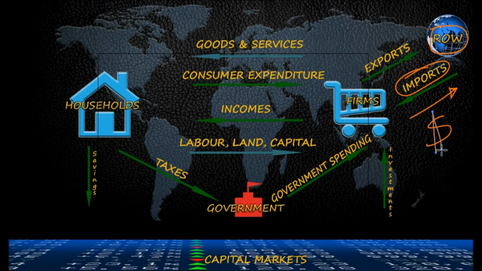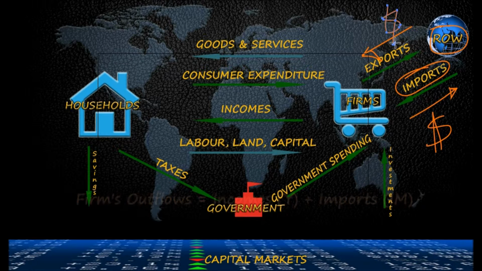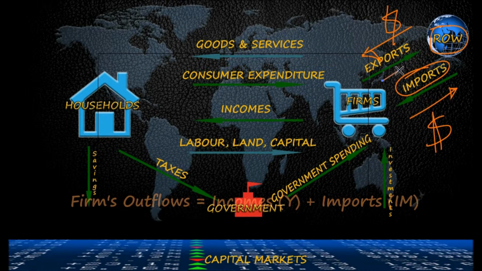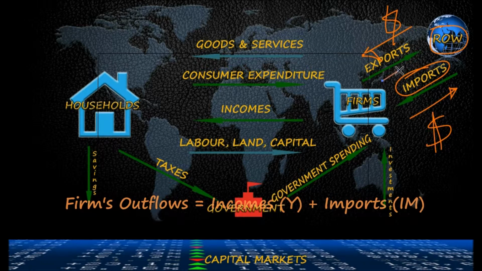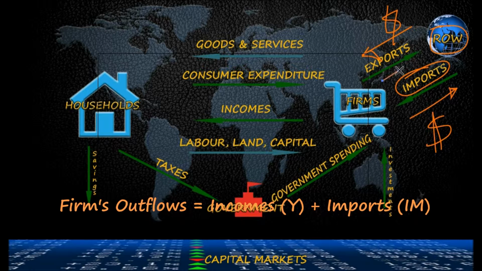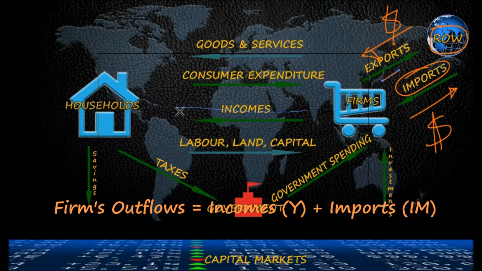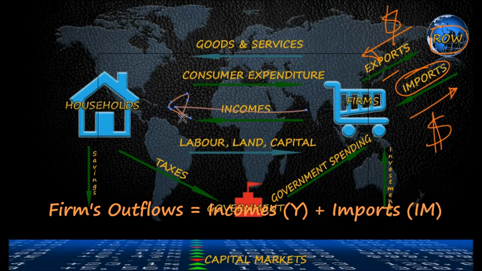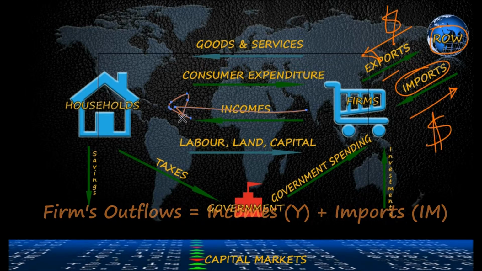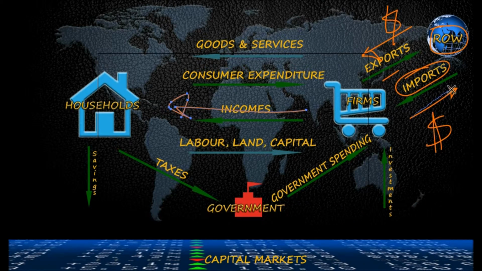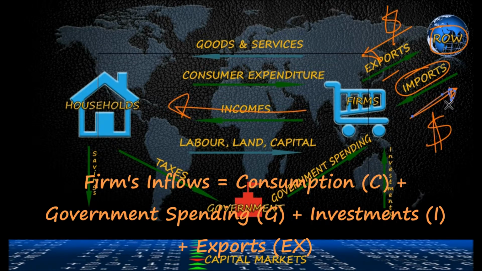Exports minus imports is called net exports. Now, when we look at outflows from firms, we see that firms pay incomes to households plus they pay for imports. Therefore, the total outflows from firms now becomes incomes plus imports. With exports introduced in our new economy, expenditures now becomes consumption expenditure, plus government expenditure, plus investment, plus exports.